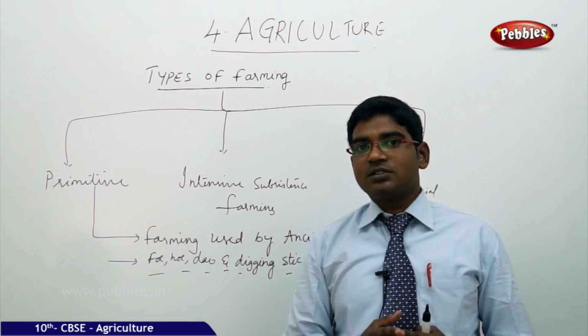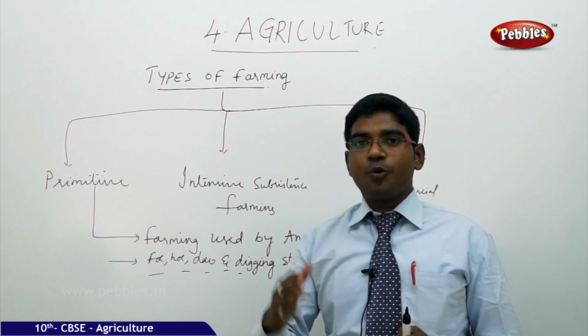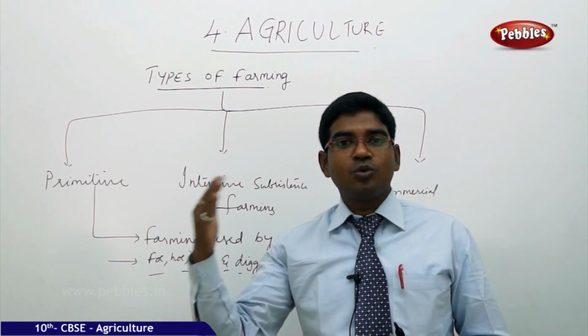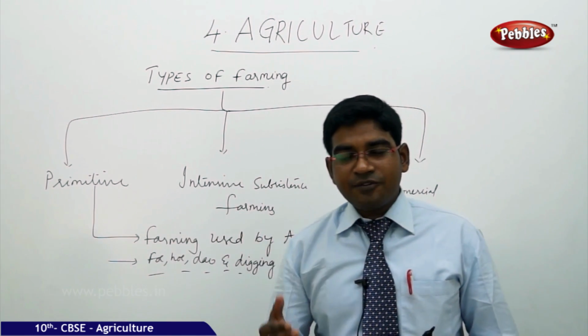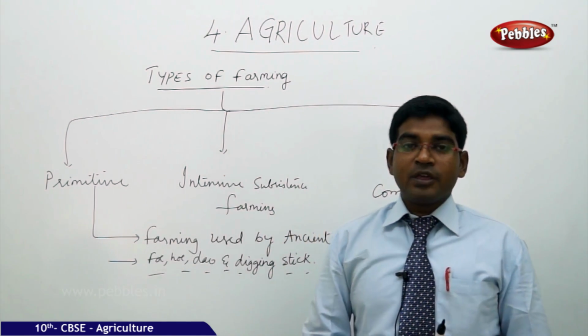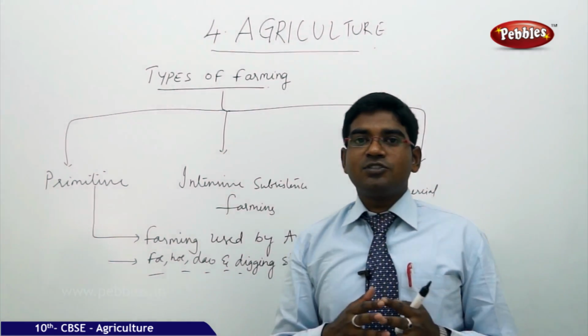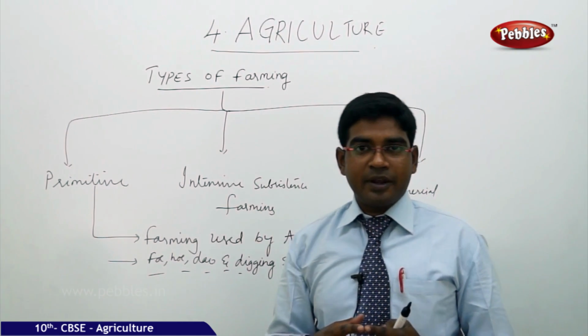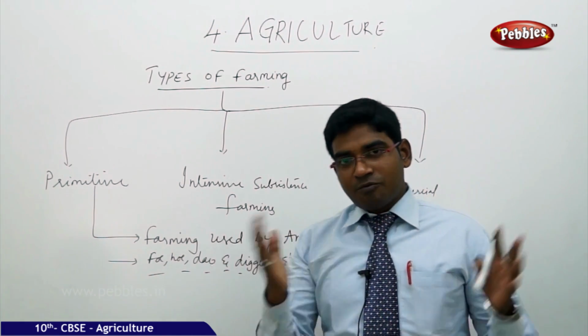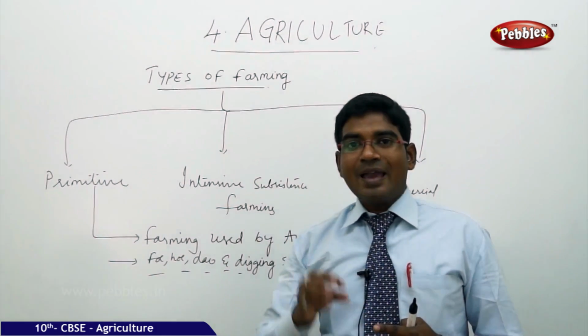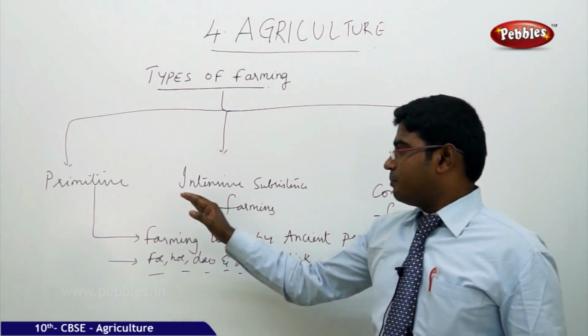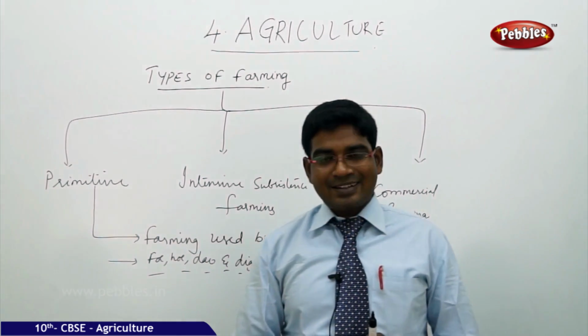But prior to this, man always moved from one place to another, from one region to another. Around the 1st or 2nd century BC, or far back before that, man followed the primitive agricultural practice system.